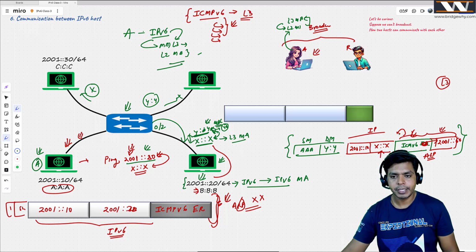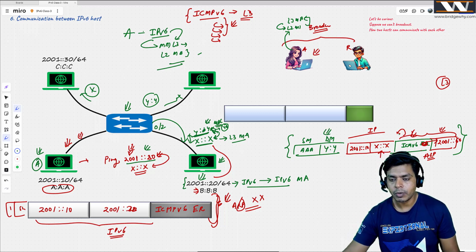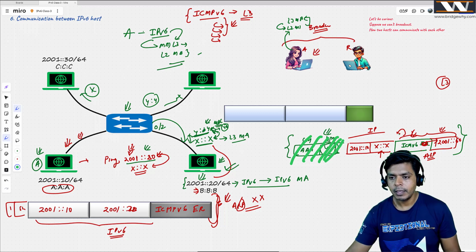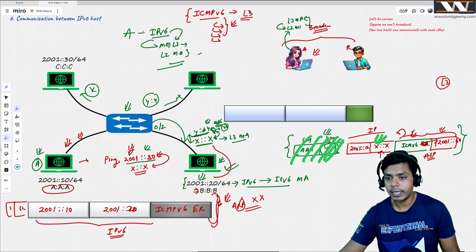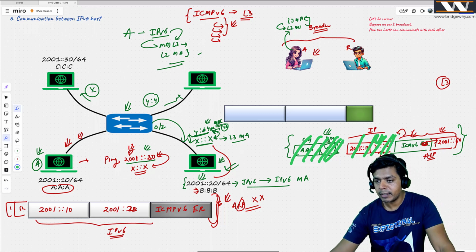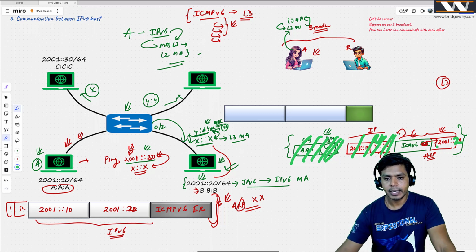When this packet reaches here, it is going to see the destination MAC address. Okay, this is my multicast address. This host is going to open it, which means it will be peeling this. Then it is going to say, okay, x colon x, this is my multicast address I'm listening to. It is going to peel it. And then it will see the real ARP-like message, which is who is 2001 colon colon 20. And 2001 colon colon 20 is this guy, and this guy is going to respond.